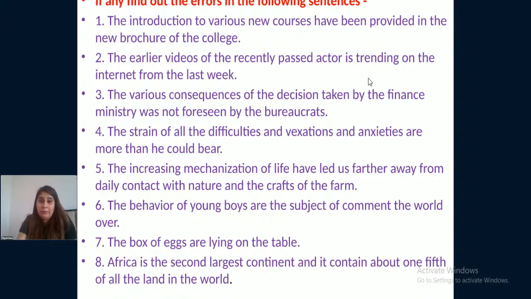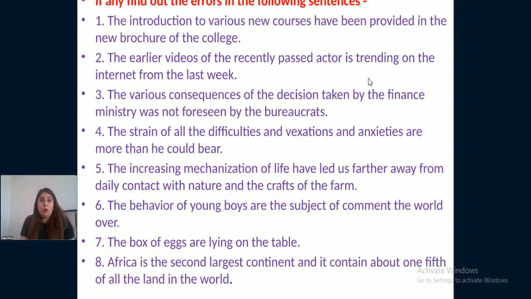Next is the behavior of young boys. The behavior of young boys are the subject of comment the world over. Next is the box of eggs are lying on the table. Africa is the second largest continent and it contains about 1/5 of all the land in the world.